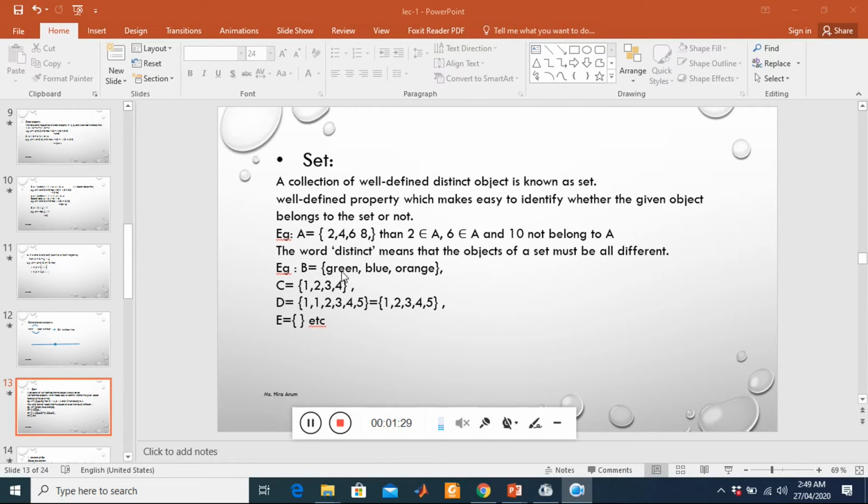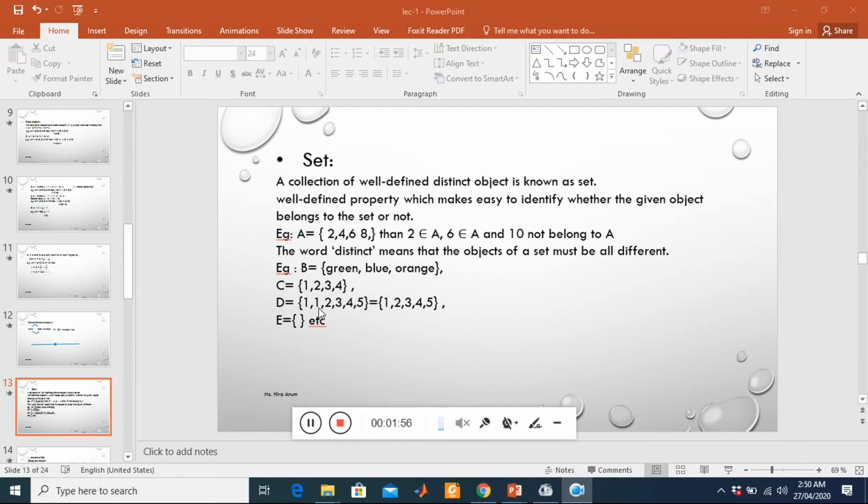Just like B equals green, blue, orange. We know these three colors belong to B, but red does not belong to this set. Black is not in it. Yellow is not in it. We know only green, blue, orange, these three colors, belong to B. C equals 1, 2, 3, 4. We know every number is different from the others.